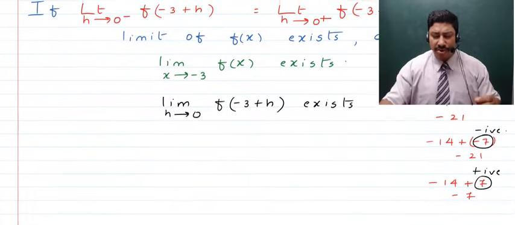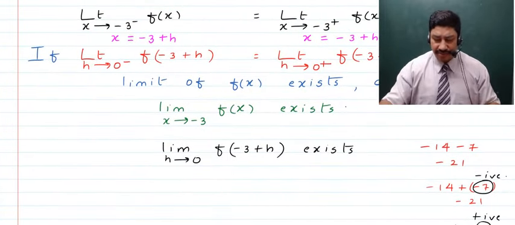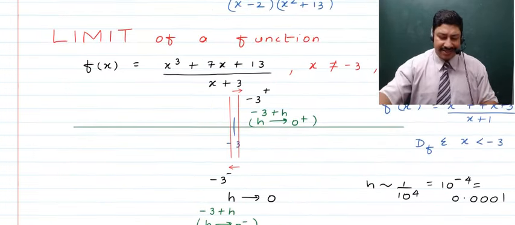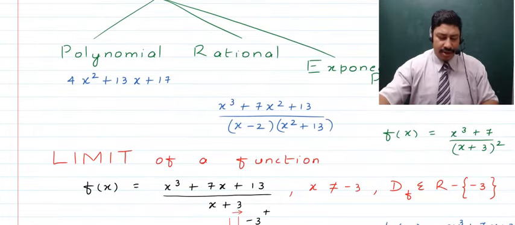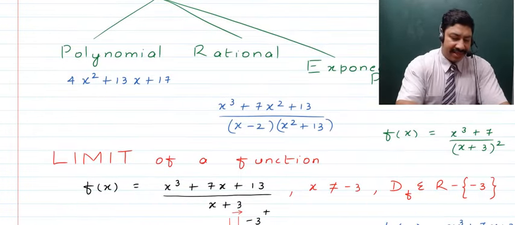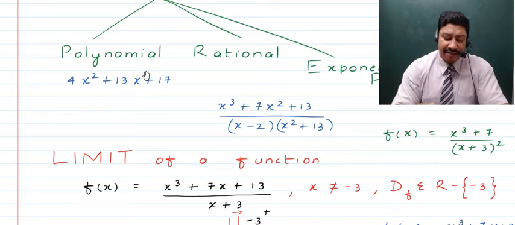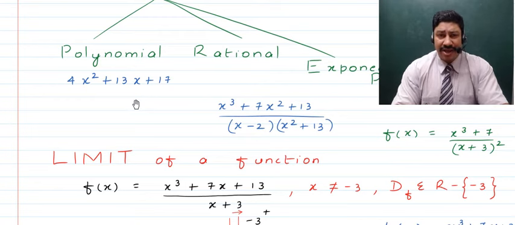Okay, now children, after we've talked about the limit of any function, the existence of limits, now we talk about the limit of an algebraic function. So when we talk about the limit of an algebraic function, if the function is a polynomial function, there is never any problem, right? Because everything is in the numerator. As such, whatever values you keep from the real number set, you will never have a problem in calculating such a function. So you will never have to talk about the limit of such sort of functions, right?